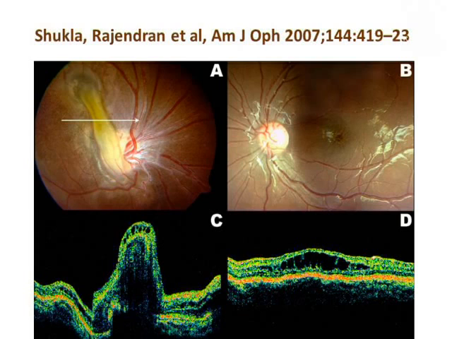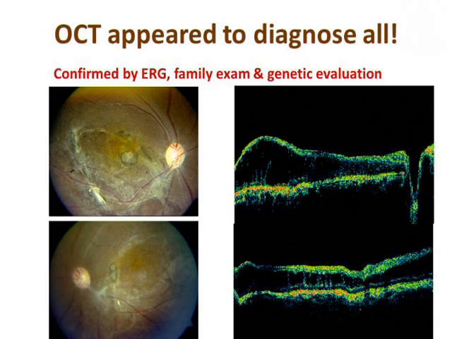You can see the cystic clefts, which are very classic patterns of schisis. Now do not confuse the schisis with macular edema. Macular edema looks something different. There is a complete splitting of the retina along a plane. In macular edema you have got the cyst formations. So we had the diagnosis confirmed in all cases by OCT, but we obviously confirmed by ERG, by the family examination, and we double checked by genetic evaluation.